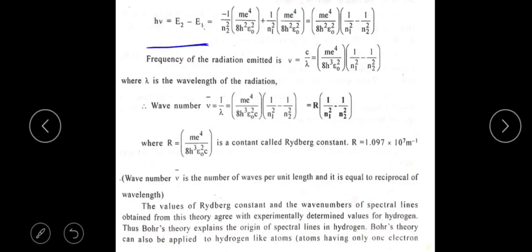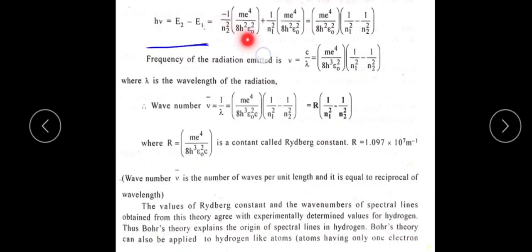We already learned the expression for the total energy of an electron revolving around the nucleus in a stationary orbit. As per that, the general energy formula is minus 1 by n squared into m e raised to 4 divided by 8 h square epsilon naught square.